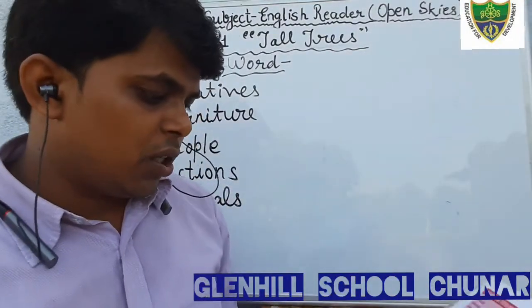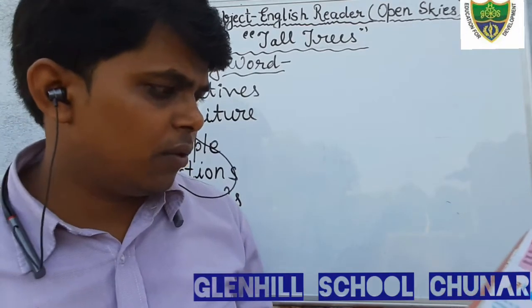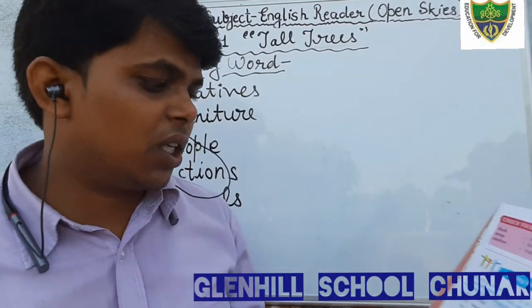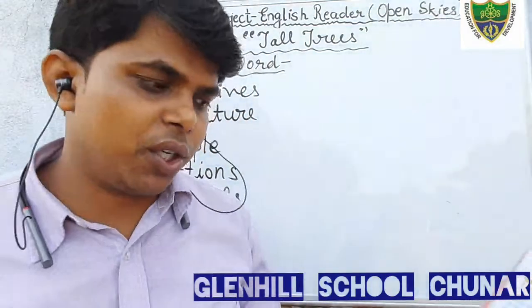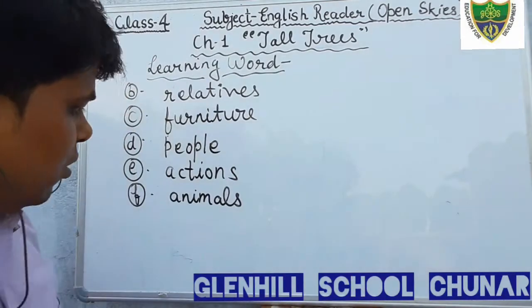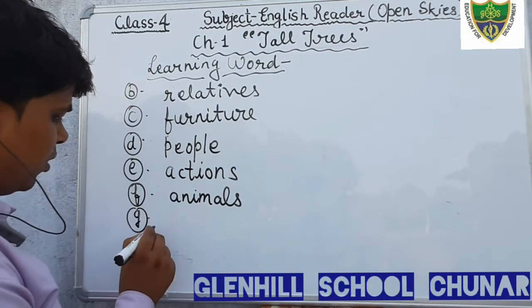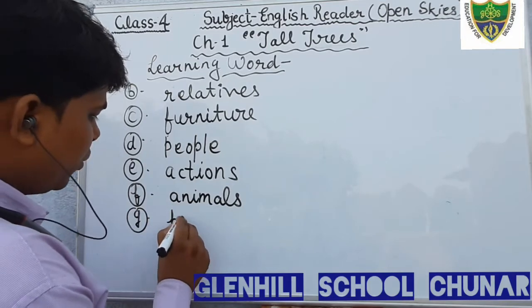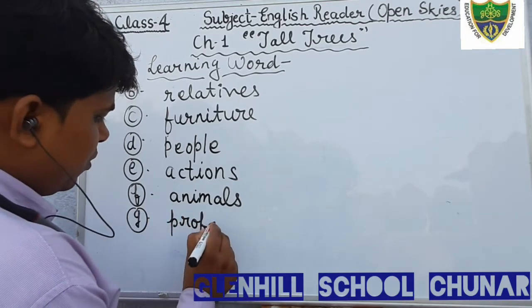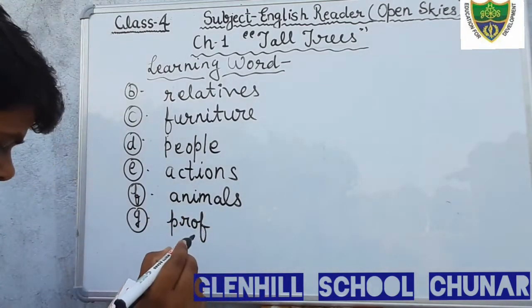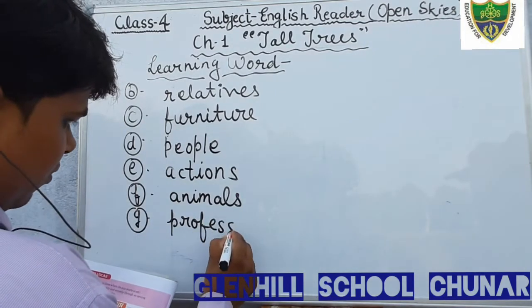Okay students, and the last question of learning words: clerk, assistant, typist, accountant, receptionist. All these words belong to the category of profession. So we will write here profession. Just write it down, profession.